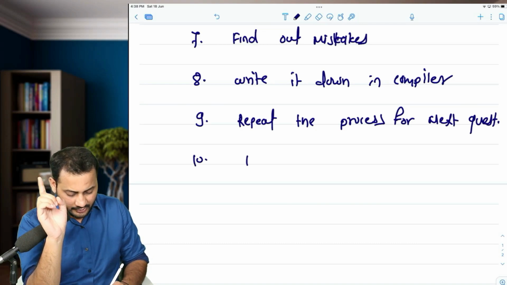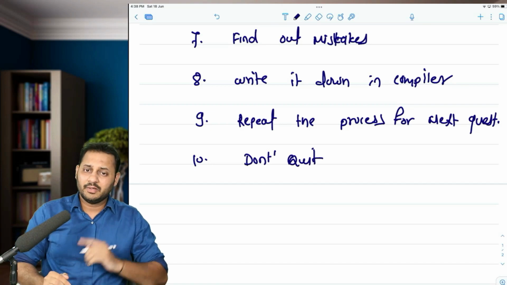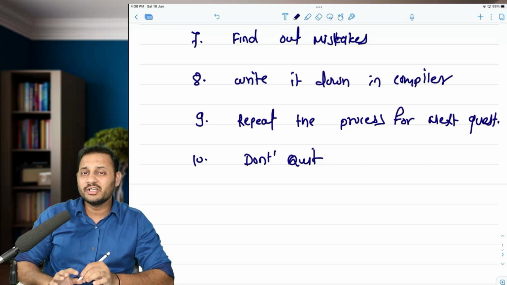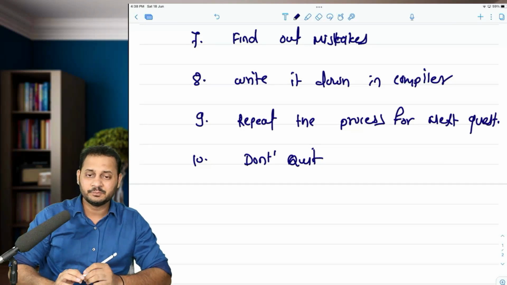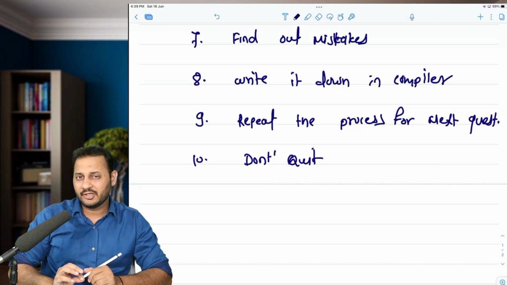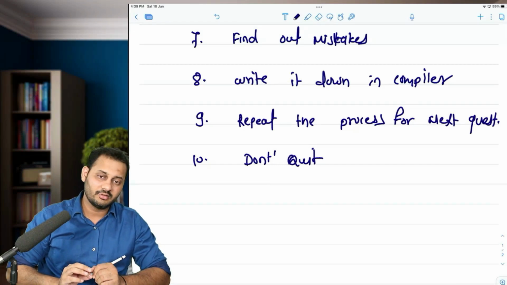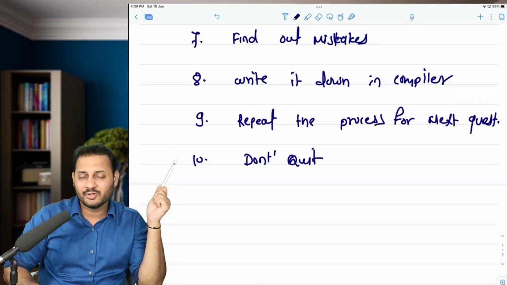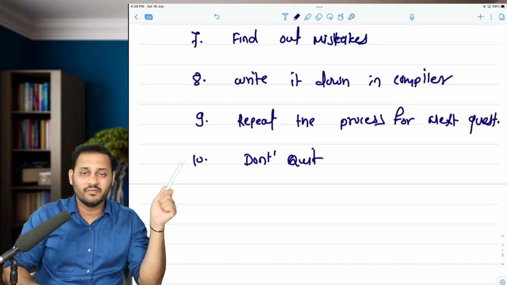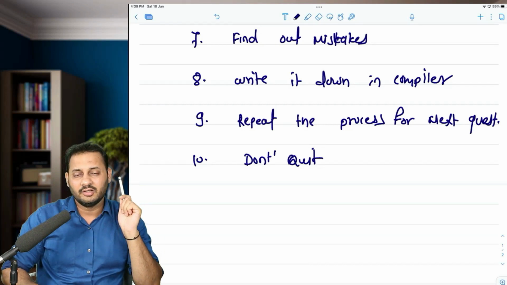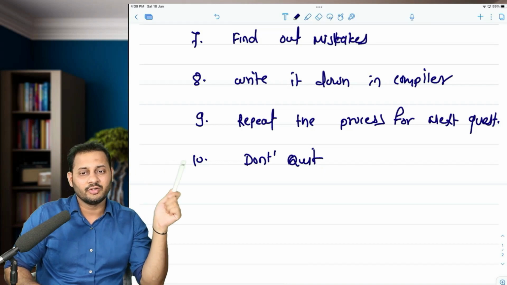The most important part: don't quit. What will happen at this point is that when you make mistakes and find out that you are making so many mistakes, you will be disappointed and you will start to think that you should quit this process. But let me tell you one thing. This is the most difficult part that you are going to face, and those who quit at this point will be the loser. But if you want to be the winner, you should not quit.